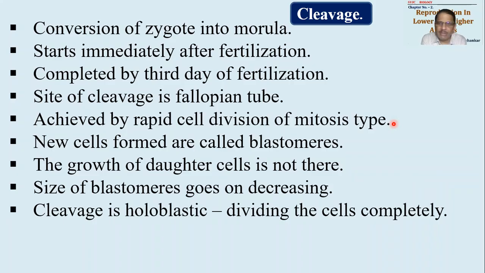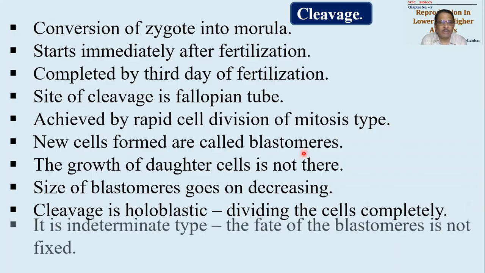In case of human, cleavage is holoblastic. अभी ये term important है और ये terms जो है अभी हम लोग देने वाले वो important है. Okay, holoblastic means it will divide the cells completely. कुछ animals में वो holoblastic नहीं होता है, meroblastic होता है. So incomplete cleavage is done. But in case of human, it is holoblastic. Holoblastic का मतलब क्या है? Complete cell division will be there.